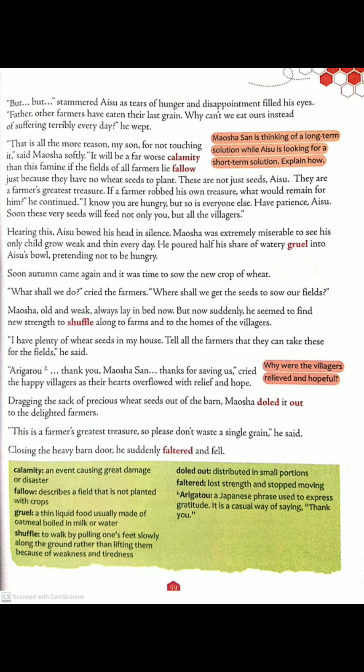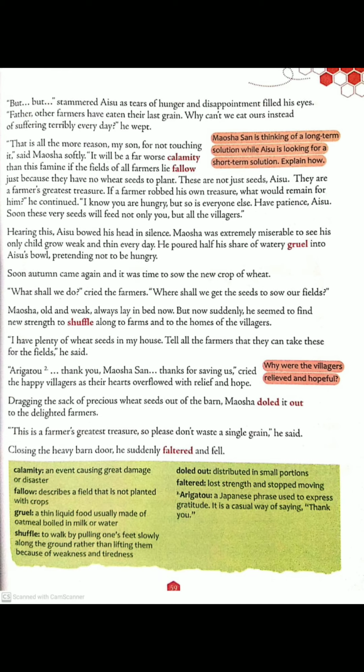He poured half his share of watery gruel into Isu's bowl, pretending not to be hungry. He used to give his own food to his son, pretending that he was not hungry. Gruel means a kind of thin food, usually made of oatmeal boiled in milk or water.